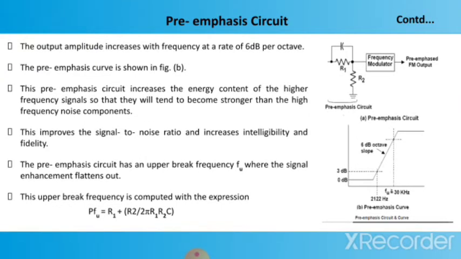This pre-emphasis circuit increases the energy content of the higher frequency signals so that they will tend to become stronger than the high frequency noise components. This improves the signal to noise ratio and increases intelligibility and fidelity. The pre-emphasis circuit has the upper break frequency, which is also called fu, where the signal enhancement flattens out. This upper break frequency is computed with the expression fu equals (R1 plus R2) divided by 2 pi R1 R2 C.